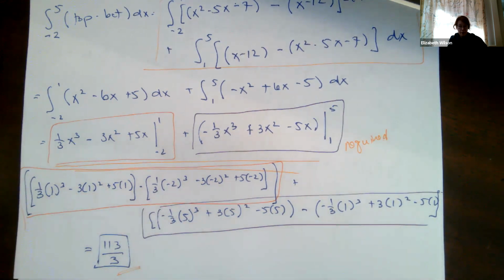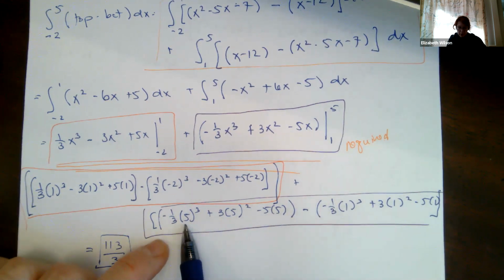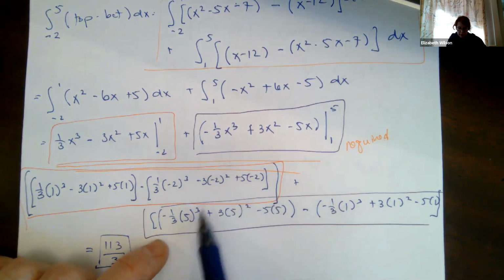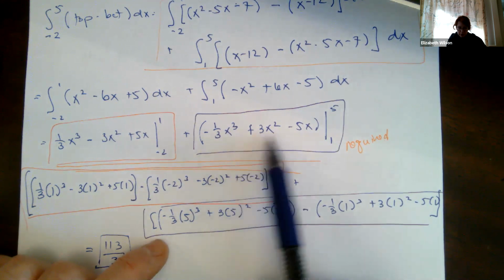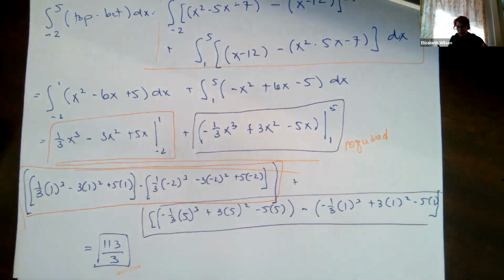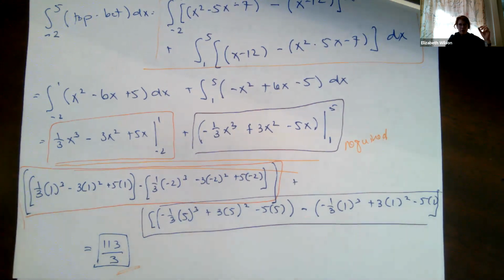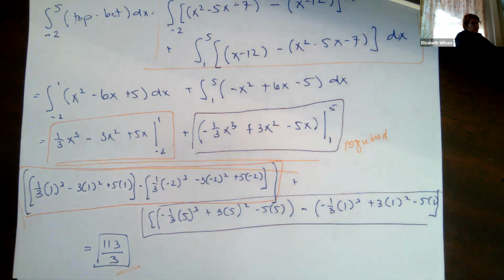We did that Monday, right? And then again, F of b minus F of a. So I evaluated 5. Everywhere I see an x, I plug in a 5, minus everywhere I see an x, I plug in a 1. You know, added it all up, subtracted, came out with a number at the end. I know there's a lot of pieces here that are moving around that we have to think of and keep track of.